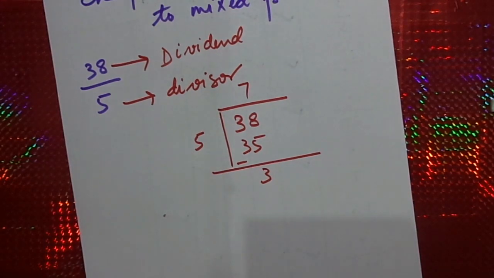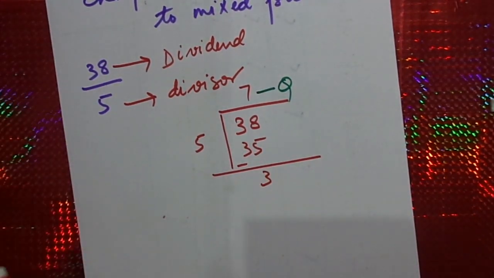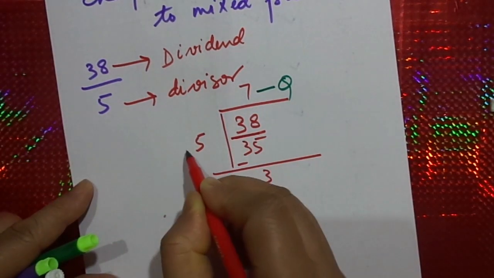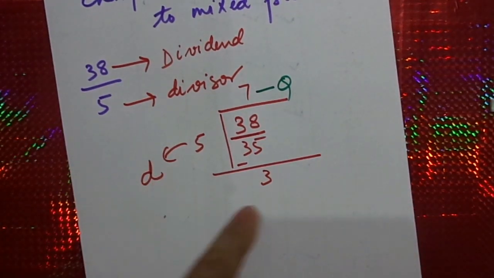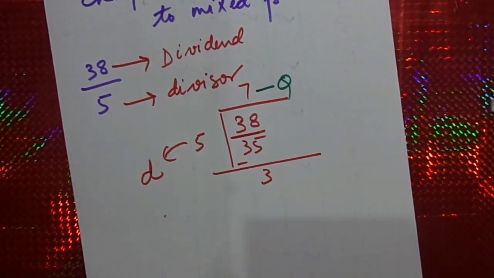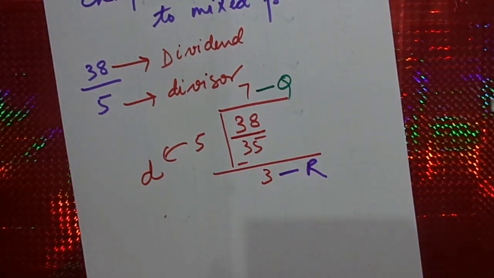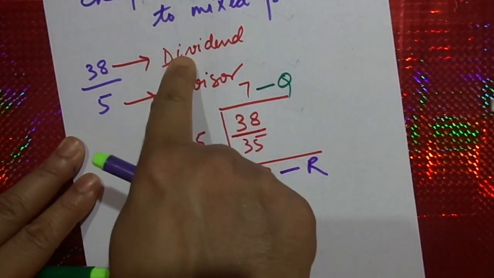As you can see, this is the quotient. This was your dividend, while this was your divisor, while 3 is my remainder.